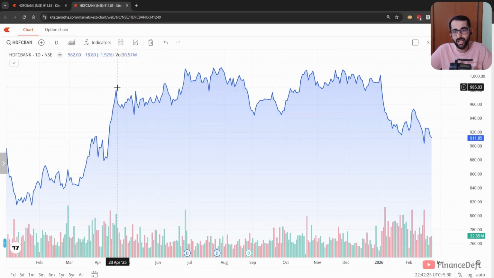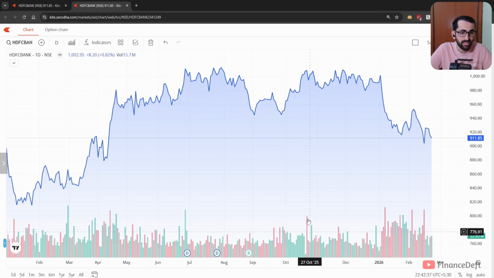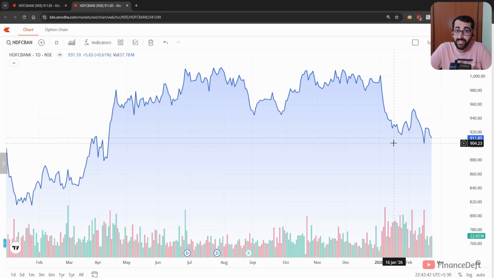So how is this chart drawn? At the end of the day, whatever is the closing price, they will plot a point and connect them and draw this chart. And whatever you can see here at the bottom, these bars are called volumes. Volumes are nothing but the number of shares that are traded on that particular day. You can see that volume here. So here it is showing 22 million, that is around 2.2 crore shares traded in the last day. So you can imagine the volume at which the trading happens.